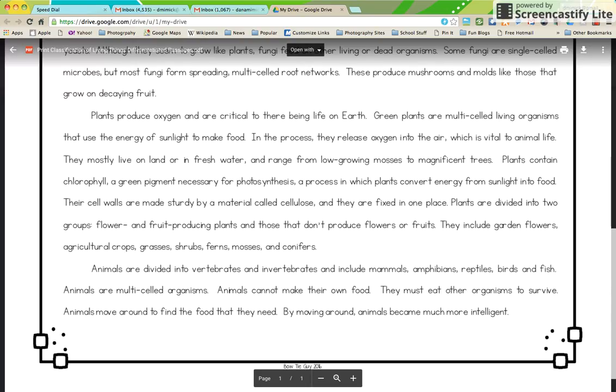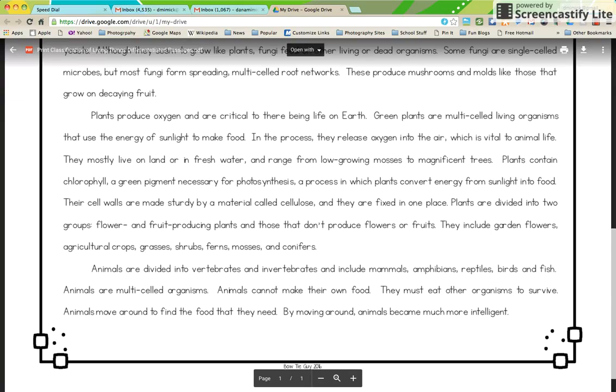Animals are divided into vertebrates and invertebrates and include mammals, amphibians, reptiles, birds, and fish. Animals are multi-celled organisms. Animals cannot make their own food. They must eat other organisms to survive.